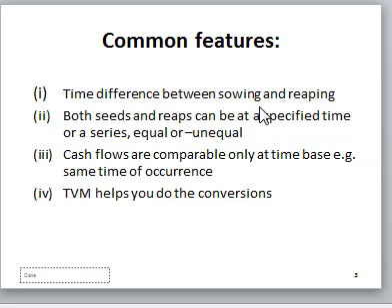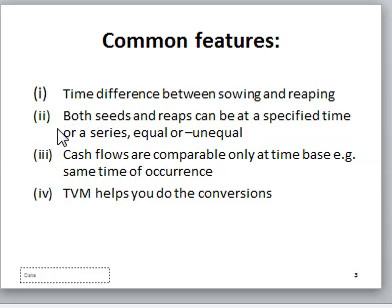These are the common features of time value of money. As I've said, there is a time difference between sowing and reaping. That is, there is a time difference between when you invest and when you expect the return on your investment. So if you invest maybe today in a government bond, you expect to be receiving a certain amount from that bond in future. Or if you deposit money into a fixed deposit account, you expect to get your return in a given period of time. So there is a difference between when you invest and when you expect the return on your investment.